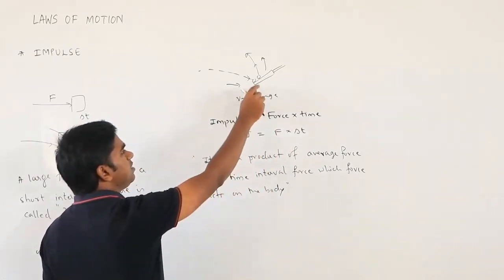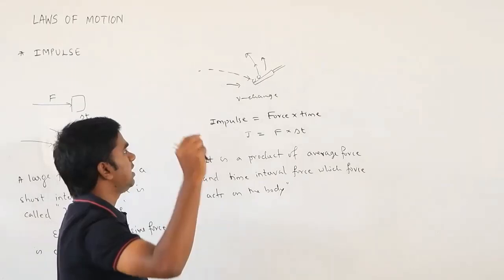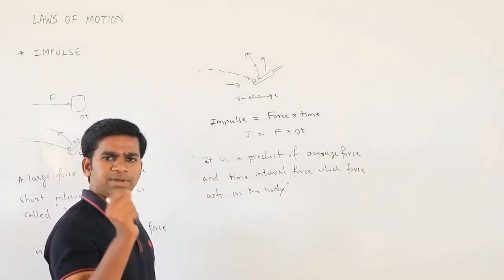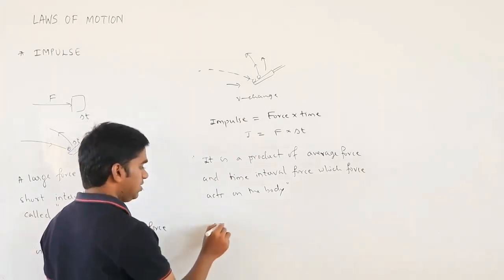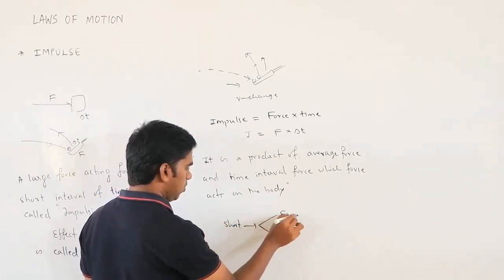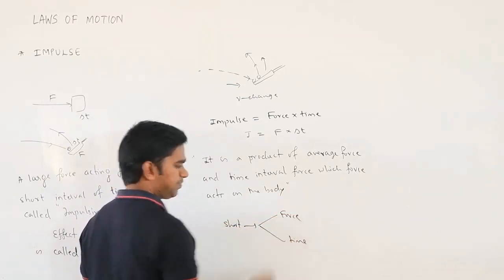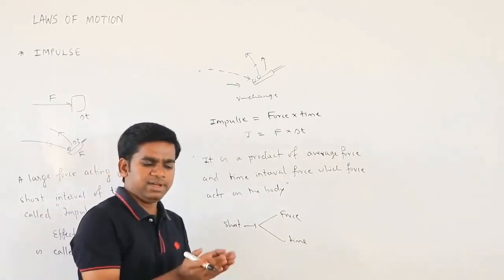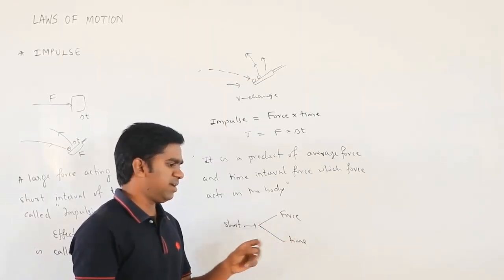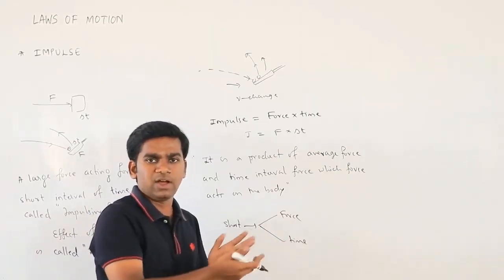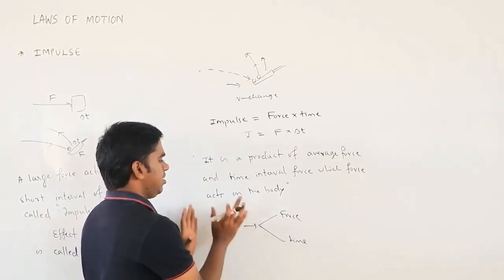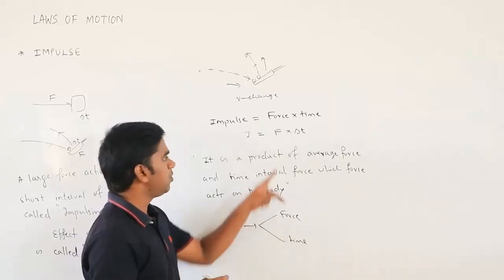But when you consider this particular example, or any example, a large force is acting for a very short interval of time. It is very difficult to measure both force and time at the same time. It is happening in a fraction of a second. Then it's difficult to find at that moment how much force is acting and how much time it has taken. So practically calculating the impulse is difficult if we go with this formula.